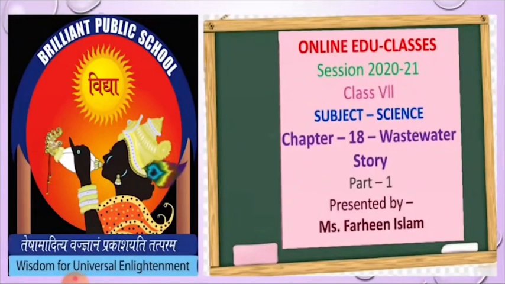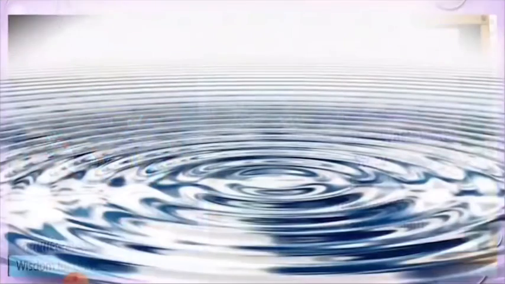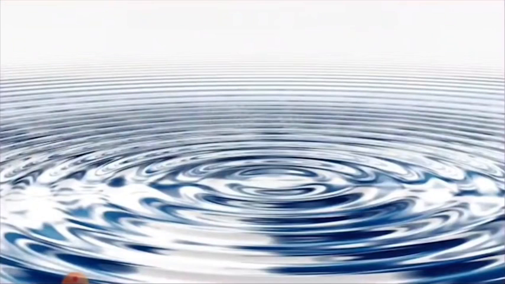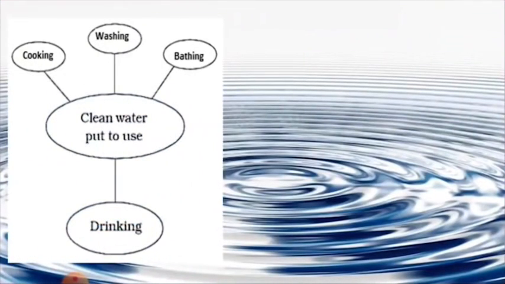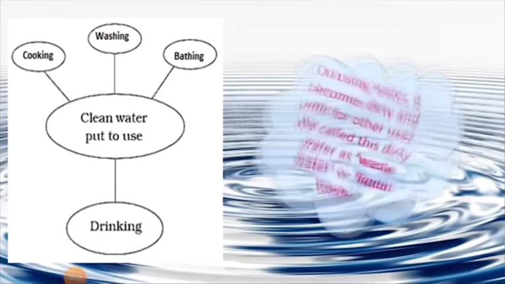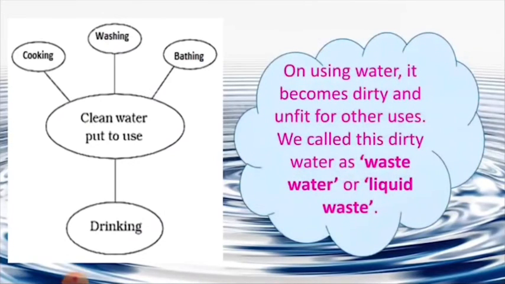Today we are going to start a new chapter, chapter number 18, Wastewater Story, part 1. Children, as we all know, water is one of the basic necessities for life. We use water every day for various purposes like cooking, washing, bathing, drinking, etc. All these activities make water dirty and unfit for other uses, and we call this water wastewater or liquid waste.